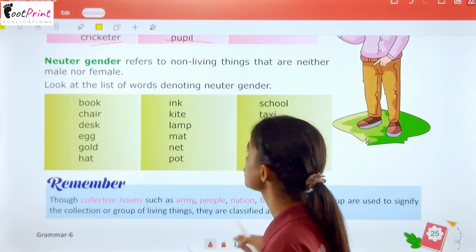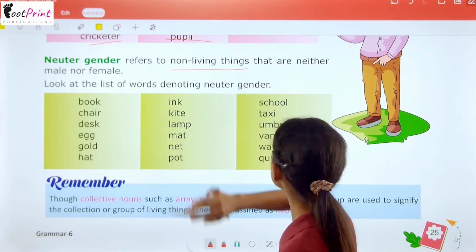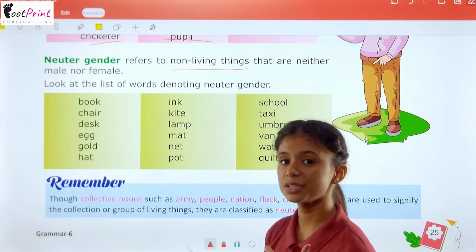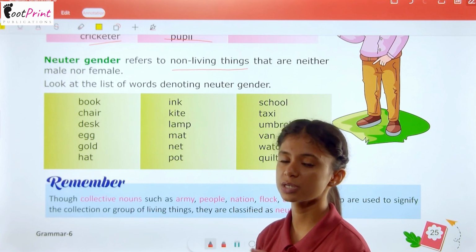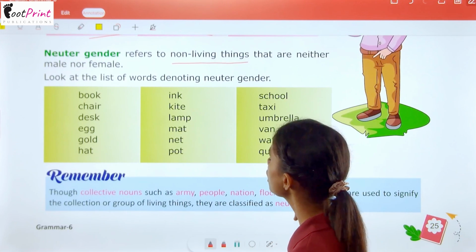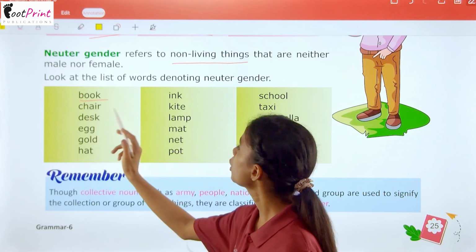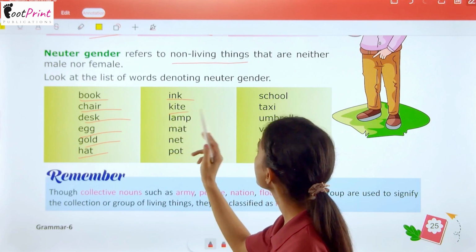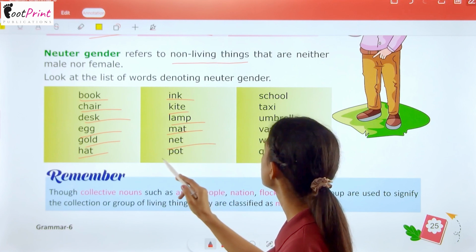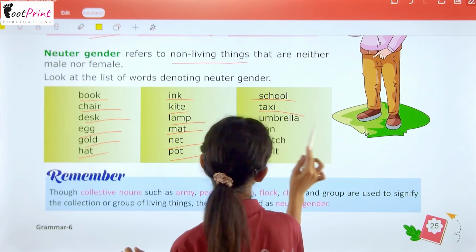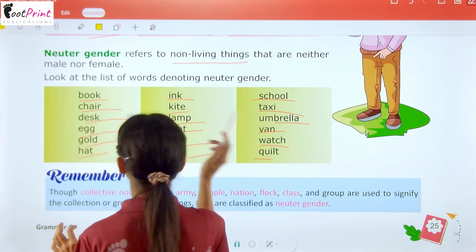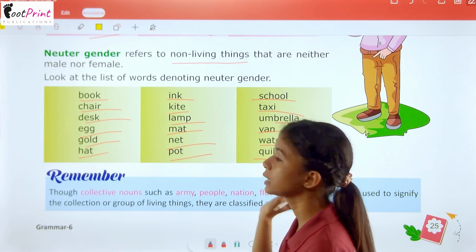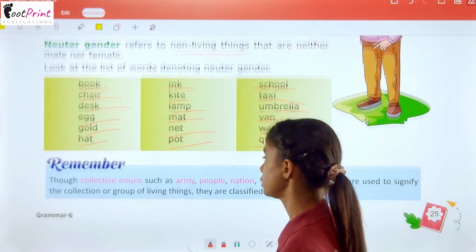Now we have neuter gender that refers to non-living things that are neither male nor female. Common gender is both male or female. Neuter gender is neither male nor female. Book, chair, desk, egg, gold, hat, ink, kite, lamp, mat, net, pot, school, taxi, umbrella, van, watch, quilt. All these are inanimate, non-living, lifeless things and they are of neuter gender.